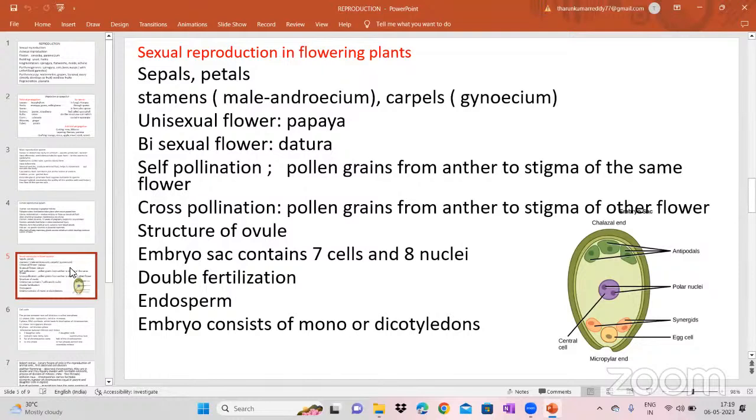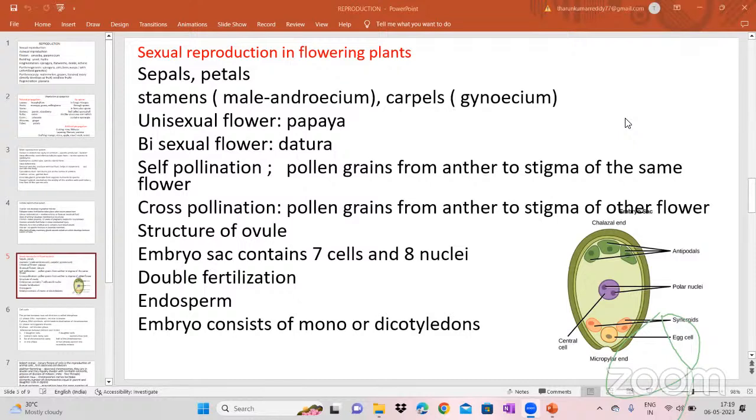7 cells, you see the 7 cells in the picture. In the upper side, we have the 3 antipodals. And then in the center, we see one cell, the polar nuclei, which contains 2 nuclei. And then below, we have 3 cells. One is the egg cell, and the other 2 are the synergids. Okay, so this is the structure of the embryo sac or the ovule, which contains 7 cells and 8 nuclei.